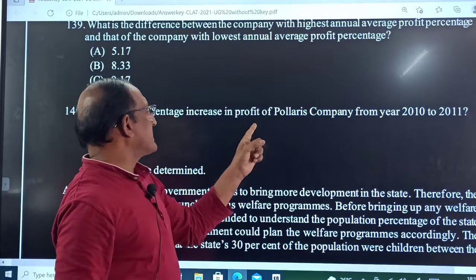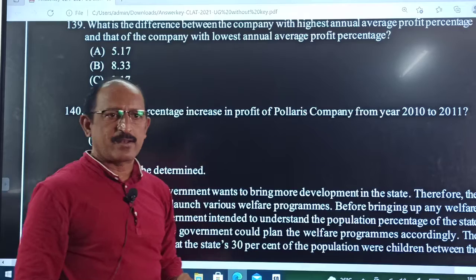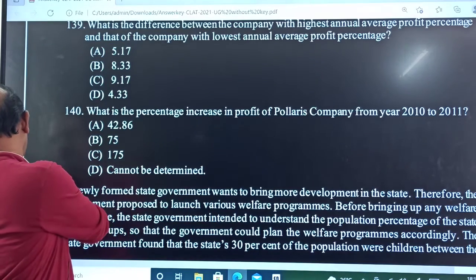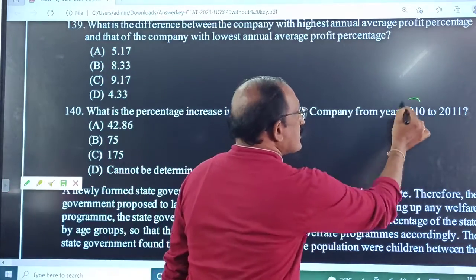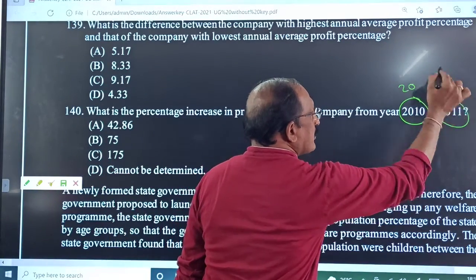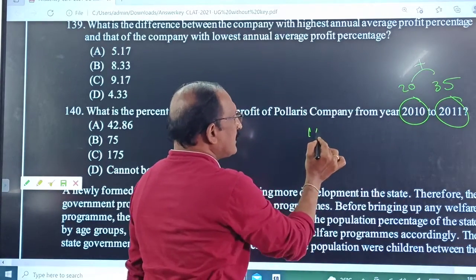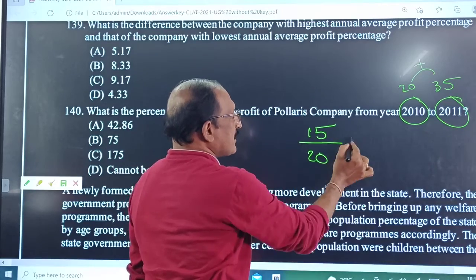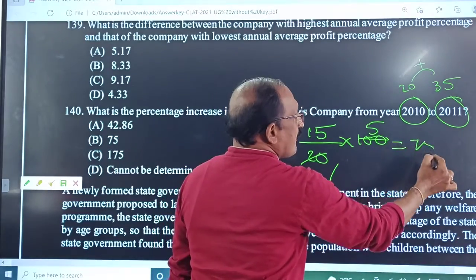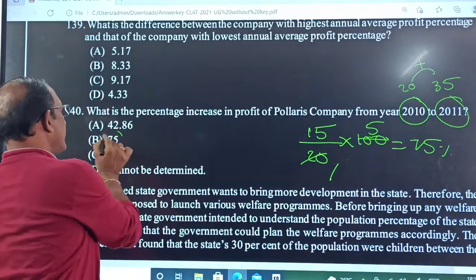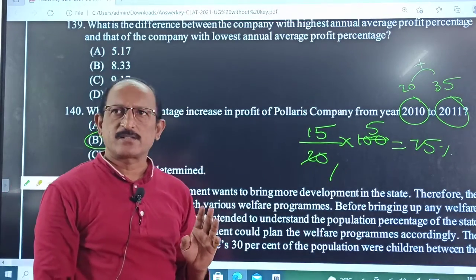What is the percentage increase in profit of Polaris company from 2010 to 2011? Already we noted that data. In 2010 it was 20% and 2011 is 35%. What is the increase in percentage? 15 by 20 into 100, that is 75%. So option B is the answer according to this.